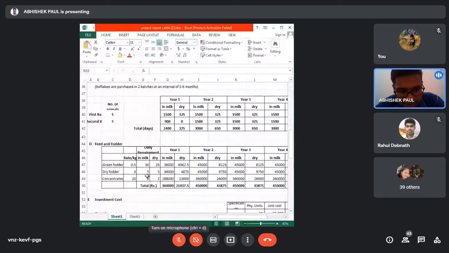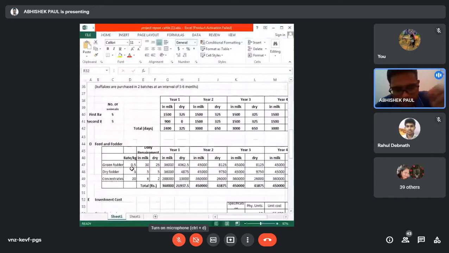Here they are assuming green fodder is 0.5 rupees per kg. These things are based on your assumption. If one is assuming the green fodder will be free of cost, then you can put 0. If one is assuming it will cost 0.5 rupees, or 1 or 2 rupees, based on your locality, you can make it depending on that assumption. But the procedure will be the same.